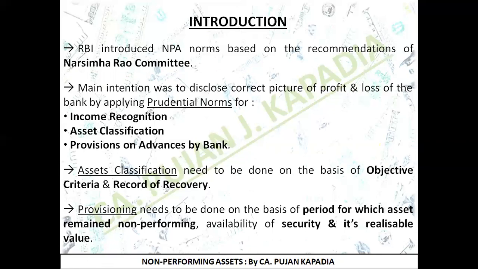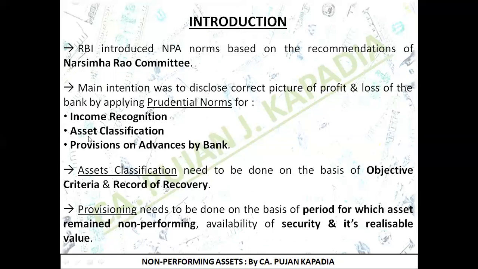Now we need to identify when we should recognize the interest income in the books of accounts of the bank, whether immediately, whether when it is due, whether when it is received. So basically this first norm with regard to income recognition talks about when to recognize the income, in our case interest income with respect to bank. This is your first point.